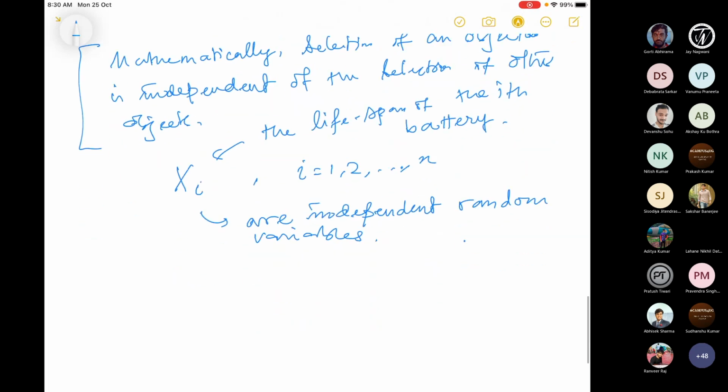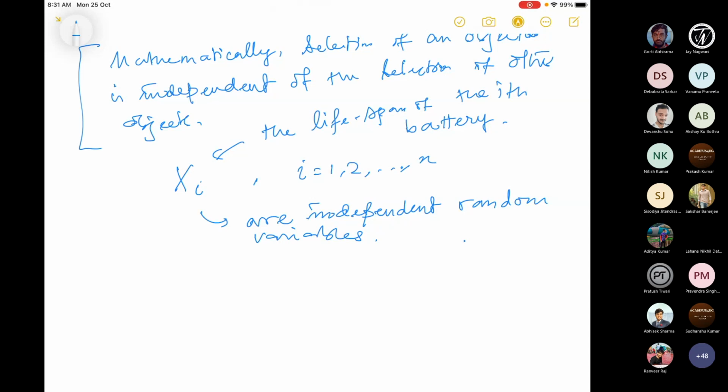So from the population, I picked n objects, which I'm calling a random sample. The choice of any object in this sample does not influence the choice of any other object in this sample. And there is a random variable Xi associated with each of these, which is the lifespan here for the example, and these Xi's are independent.